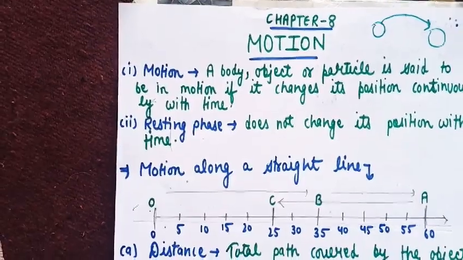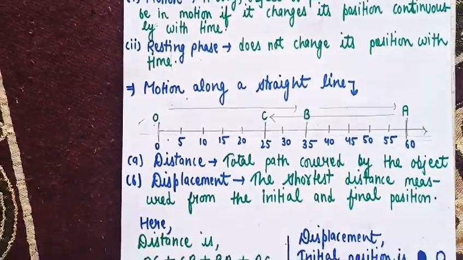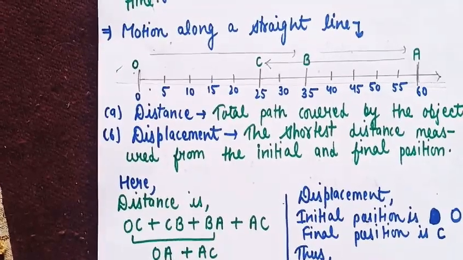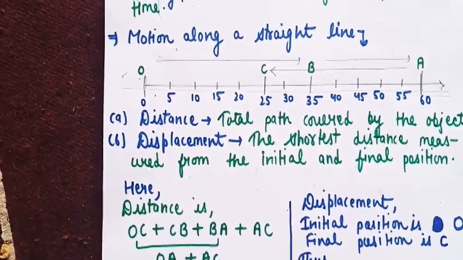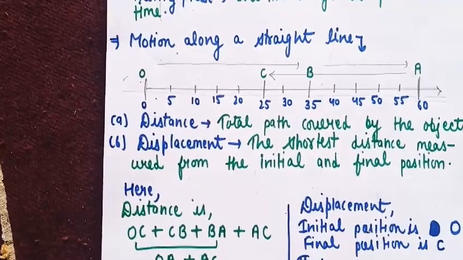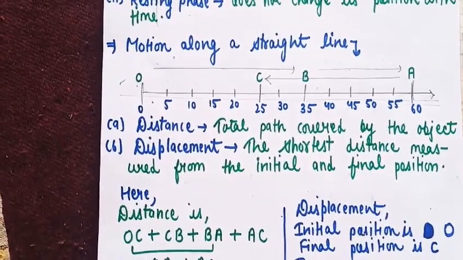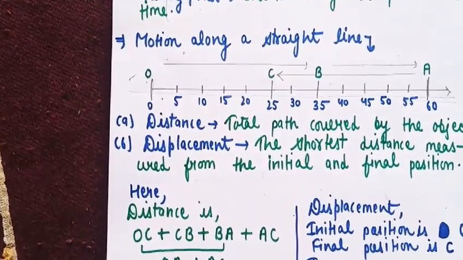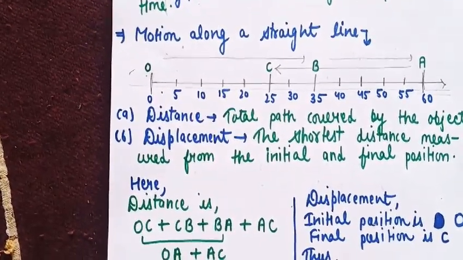So moving to the chapter, your first main topic is the motion along a straight line. Motion along a straight line means an object starts motion and goes in a straight line. Here I am defining two terms: first is distance and second is displacement.